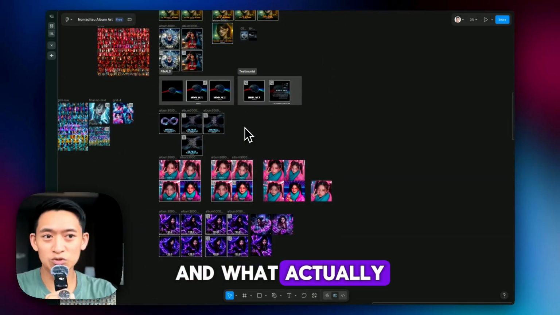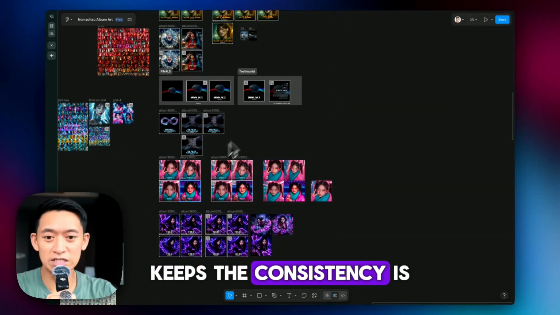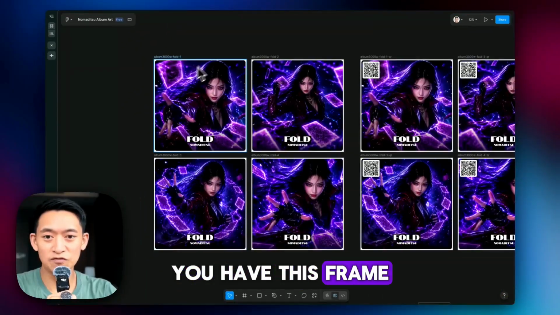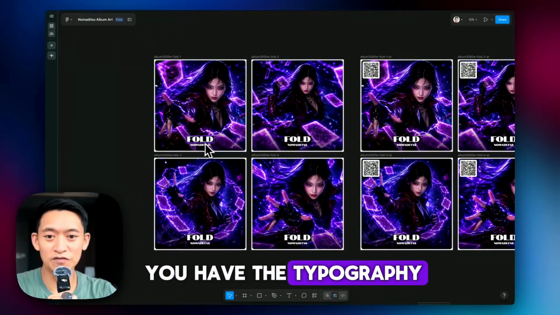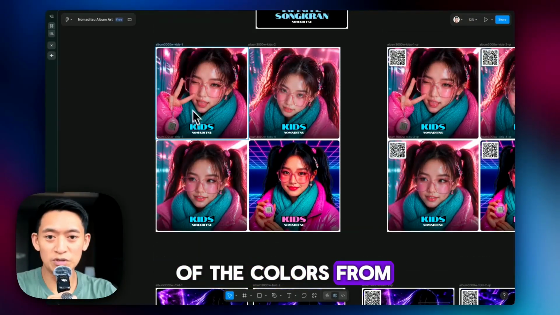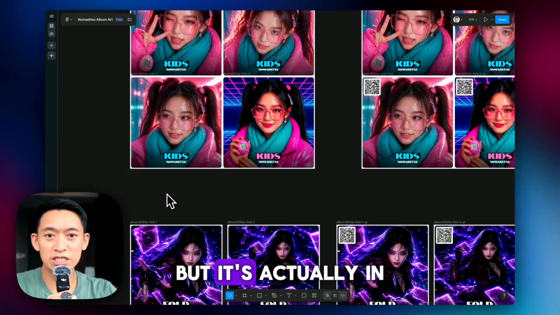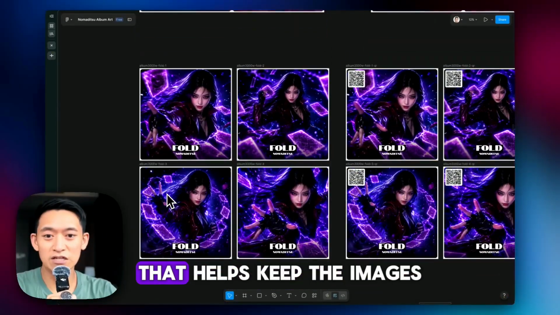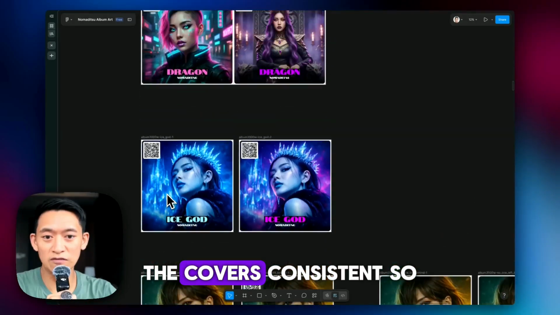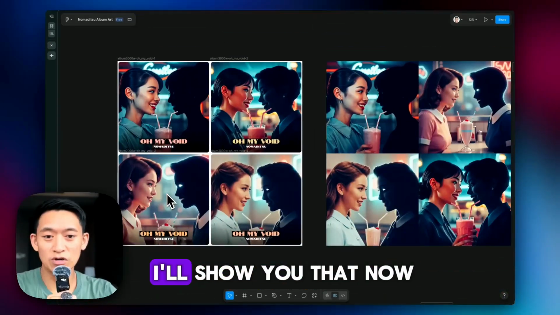And what actually keeps the consistency is not only just the layout, right? You have this frame, you have the typography, you have stealing one of the colors from the image, but it's actually in the prompt itself that helps keep the covers consistent. So I'll show you that now.